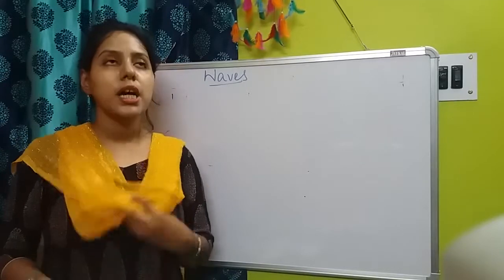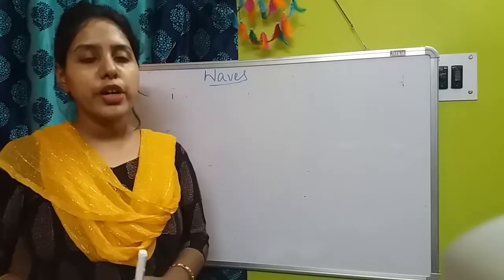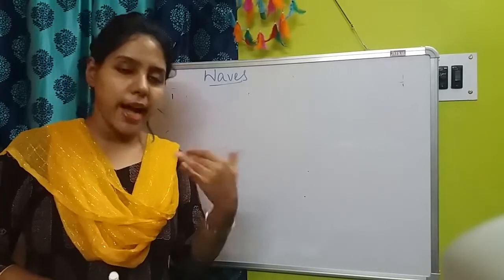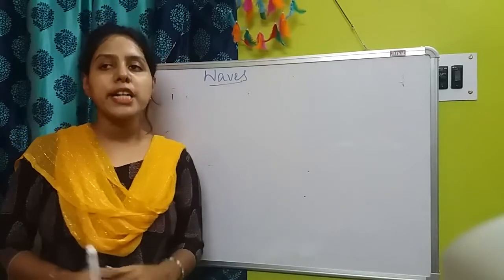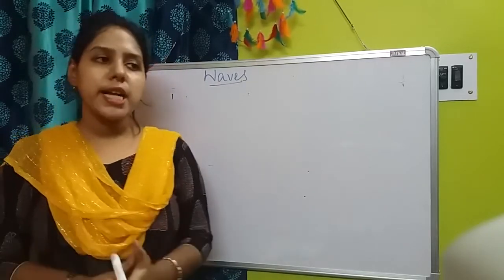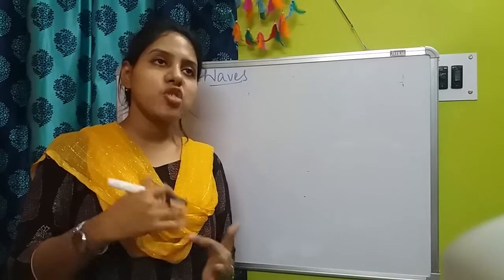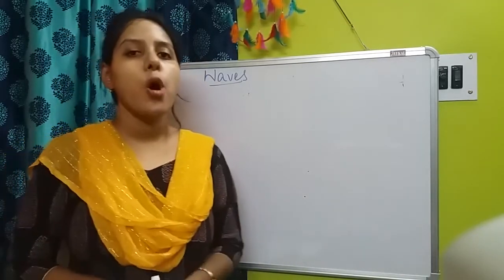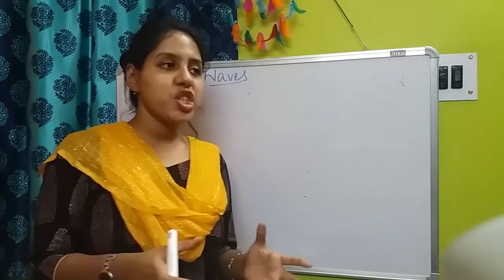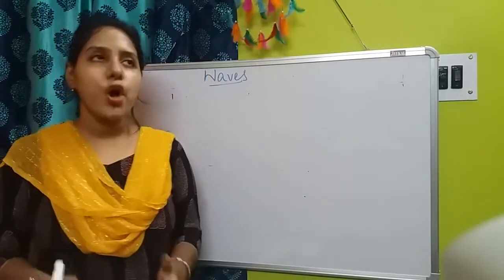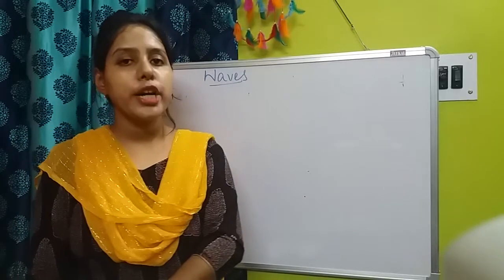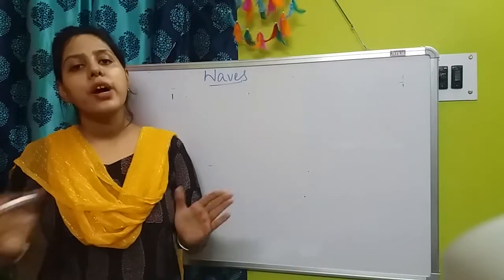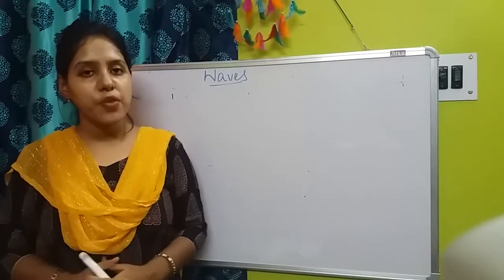There are mainly 5 points. The first point, which I have already discussed today, is that any body that is transmitting energy continuously, energy is transmitted from one body to another in the form of waves continuously. That is the first point.